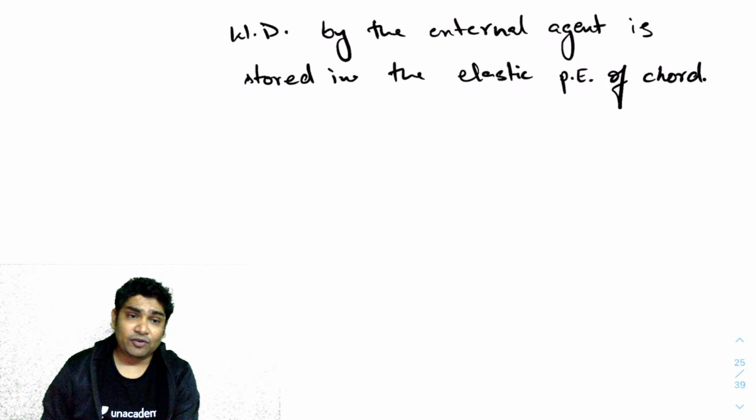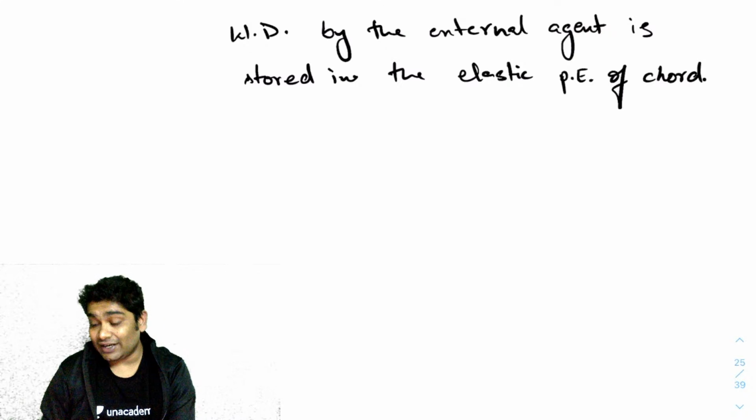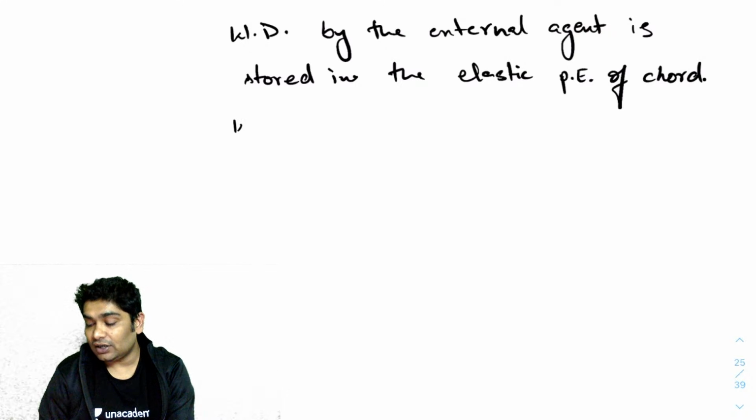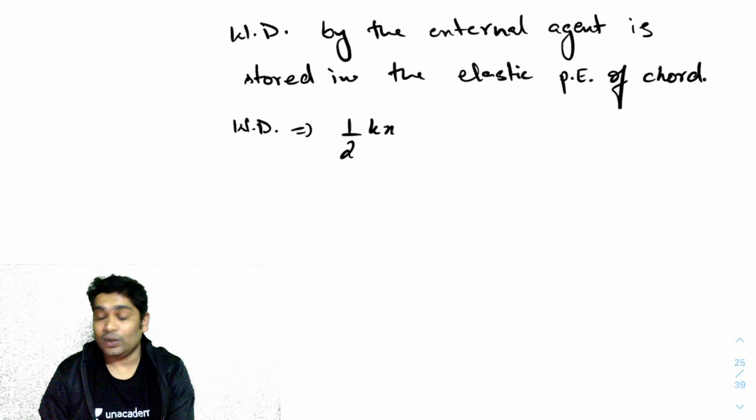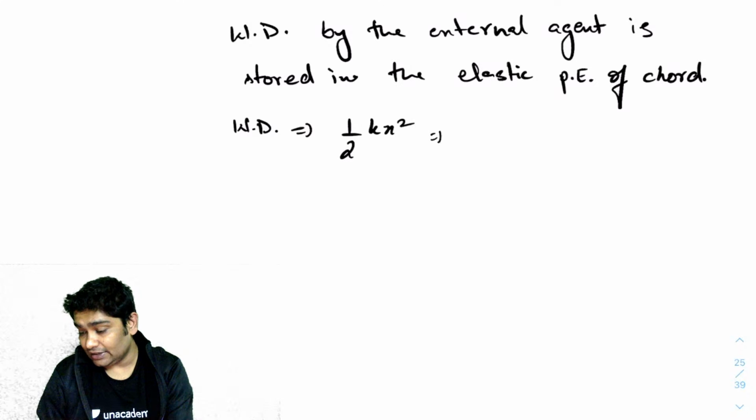And I already know the formula for this, right? If the force is k times x, what is the energy stored? It is half kx square. Then work done would be equal to half kx square. Now I already know what kx is, so I can also rewrite this as half kx times x.